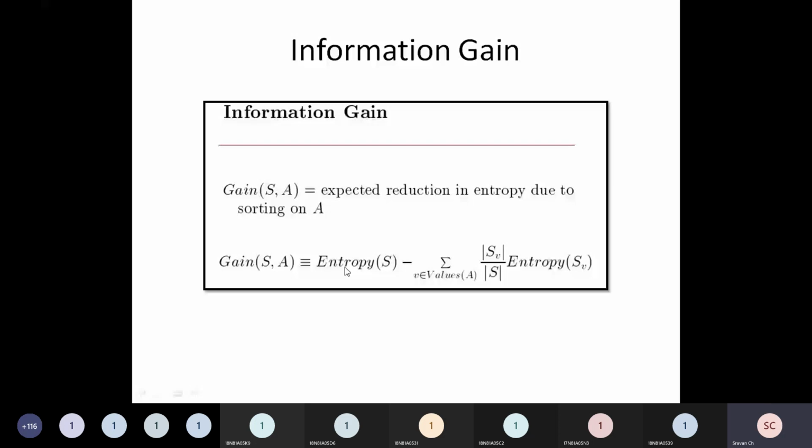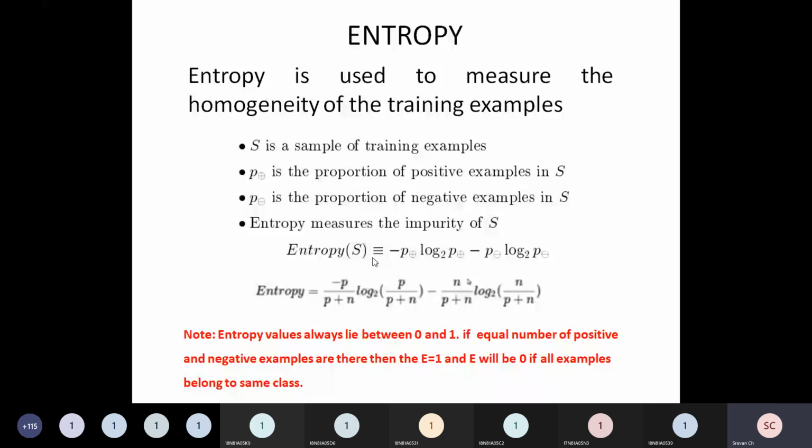So what should I do? Gain is equal to entropy of S, which we have calculated here. Entropy of S means entropy of the overall data set with 14 records, 9 positive, 5 negative.